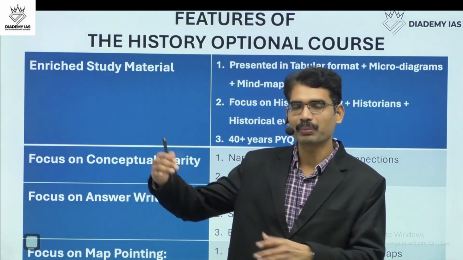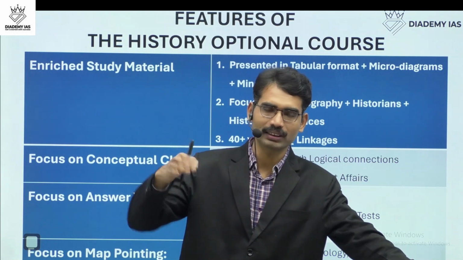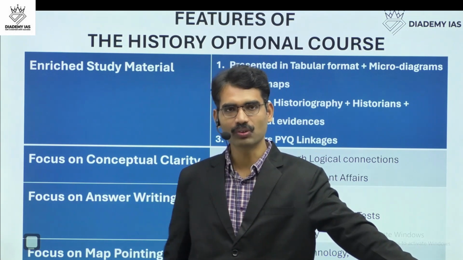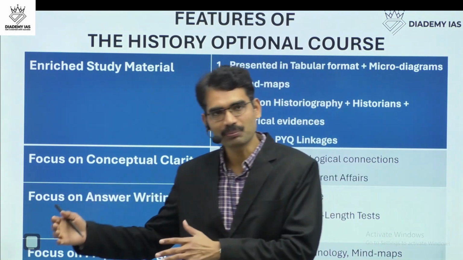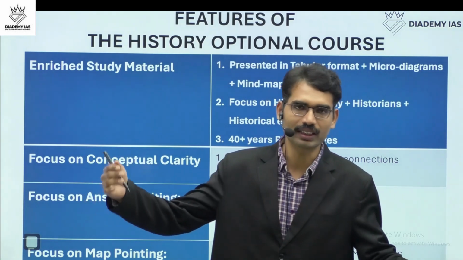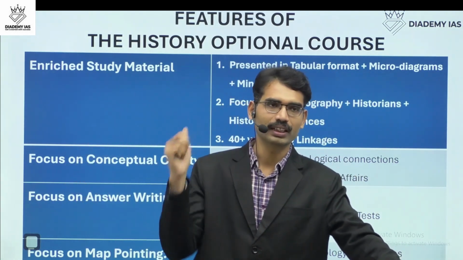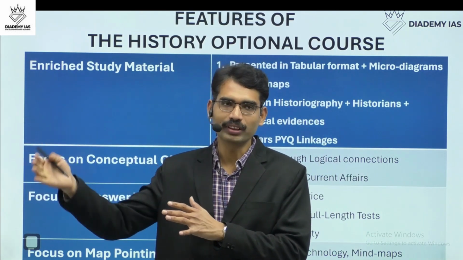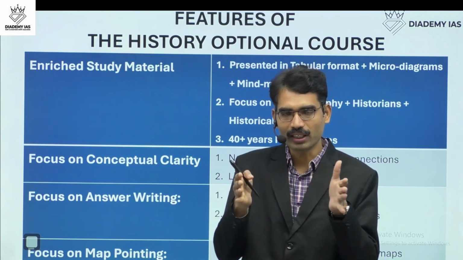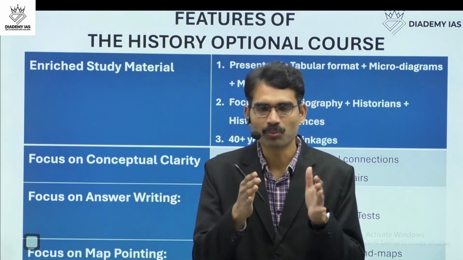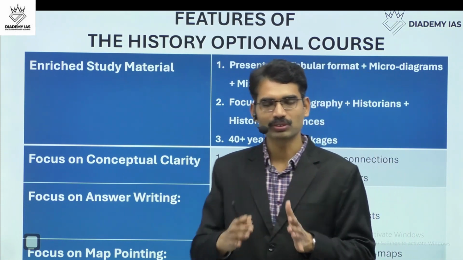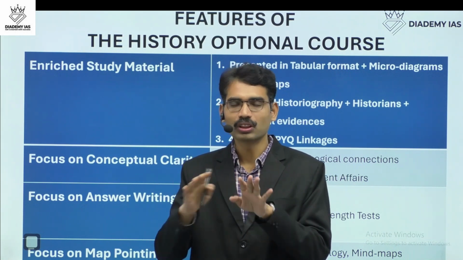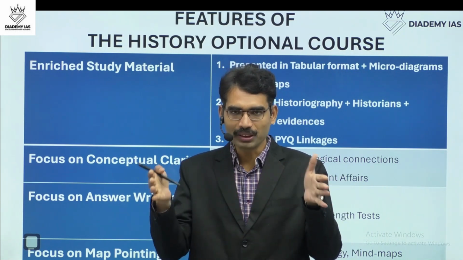Again, whatever is happening outside India is going to impact India. In Europe, in North America, South America, in other parts of the world, some developments are going to take place around the 1600s, 1700s. That will influence India. I will try to connect what is happening in Europe, in America, and how it influenced India as well. So in this way, when it comes to Paper 2, both modern India and modern world, you will get a single story. Both modern India and modern world, you cannot separate altogether. It's a combination of the same story.